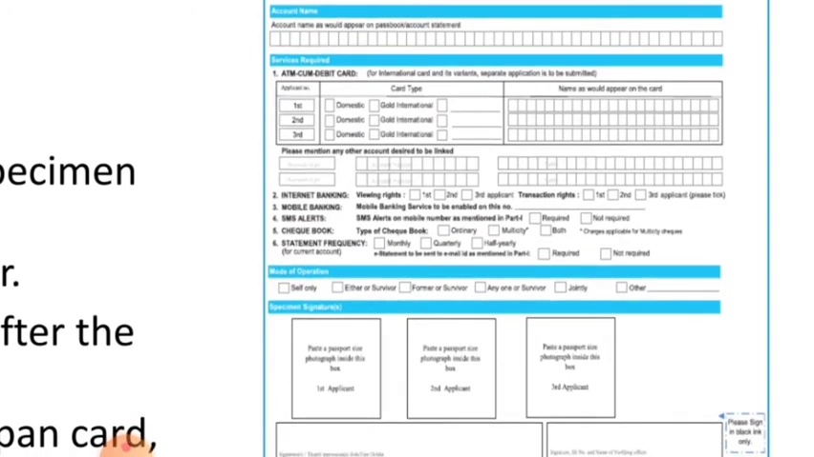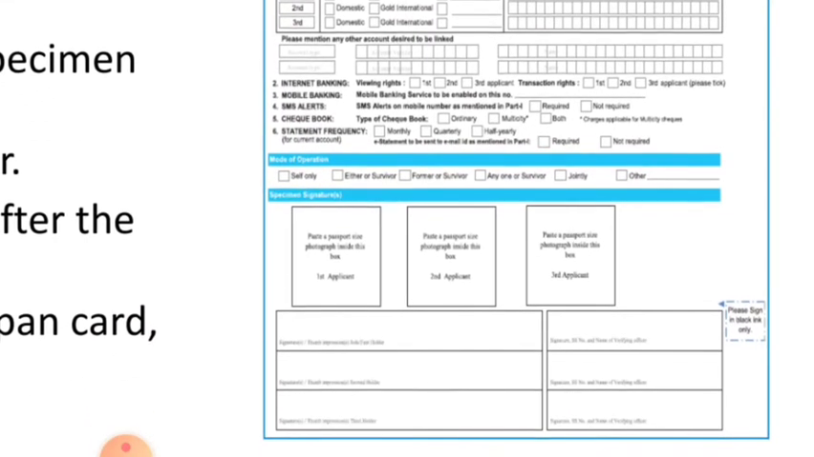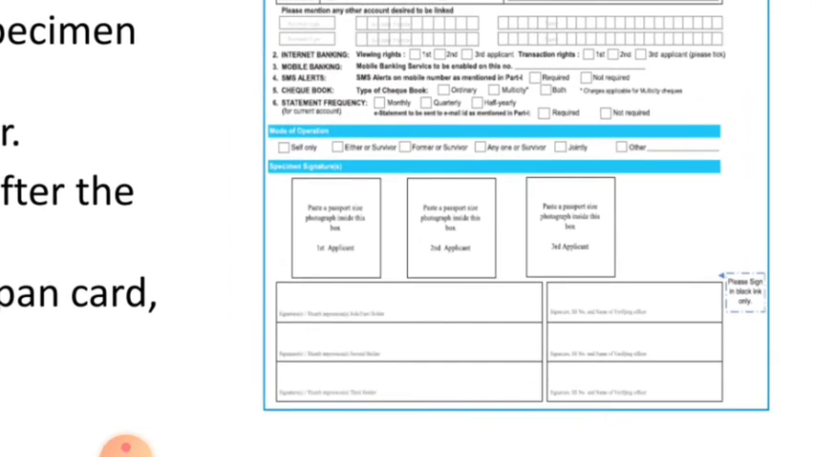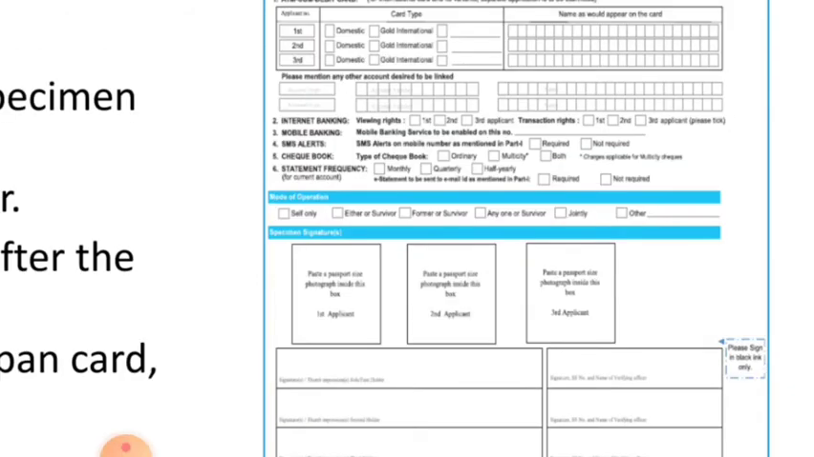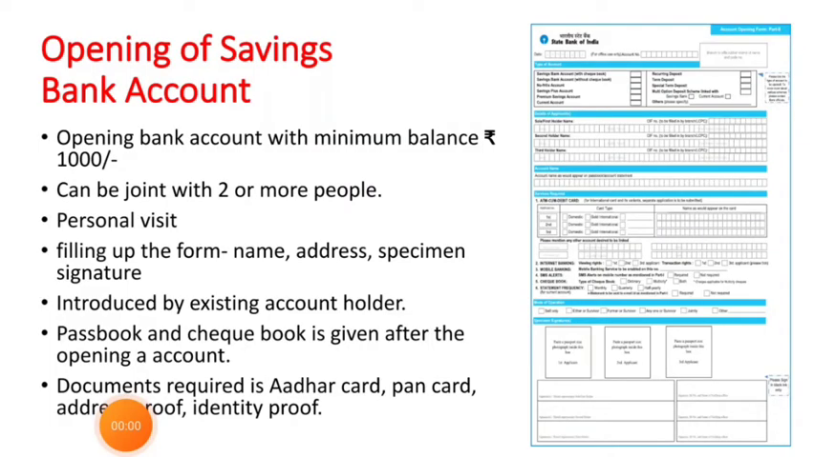Internet banking, yes or no, mobile banking, SMS alerts from the bank, checkbook, what kind of checkbook you need, statement frequency, how frequently you need the statement from the bank, then modes of operation, and specimen signature of the applicant. If there are two, then second applicant; if there are three, then third applicant. They have to paste their photographs with their specimen signature. So this is the copy of the specimen savings bank account.